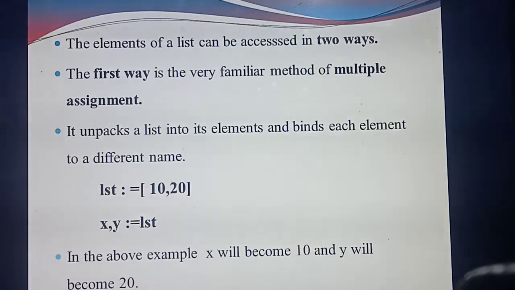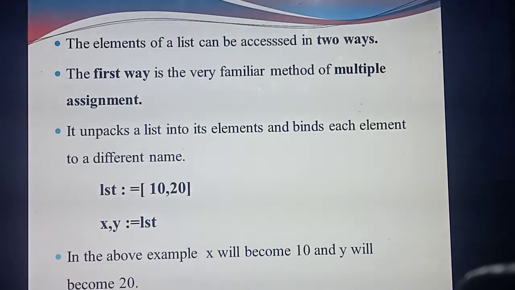So what's the use of multiple assignment? First it will unpack, which means it will unpack the elements inside the list. Next it will give a different name for each element. Maybe 10 elements means it will give 10 different names, 20 elements means 20, 3 elements means 3 different names. Okay, so see this example.